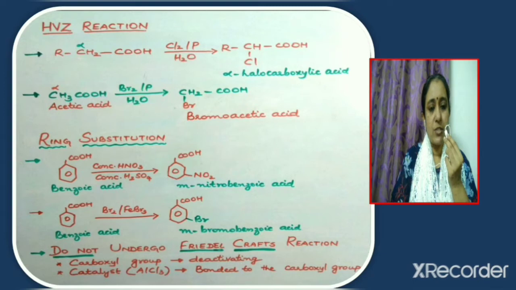Now consider the next reaction, that is bromination of benzoic acid. When benzoic acid is treated with bromine in the presence of FeBr3, that is a Lewis acid catalyst, in this case also bromine enters the meta position. So we get the product meta-bromobenzoic acid.